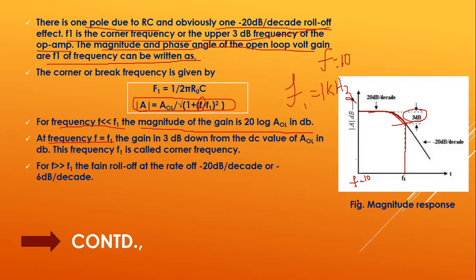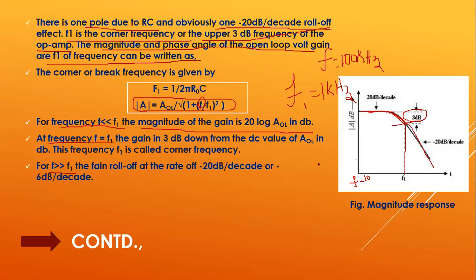Now if we consider a frequency greater than F1, so if F1 is equal to 1K and F is say 100 kilohertz, in the third case, this value will be further decreased and keeps on decreasing.